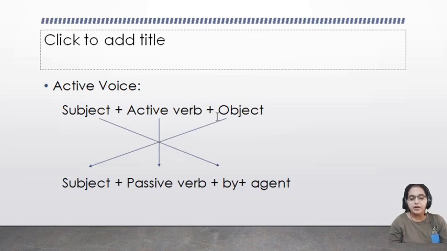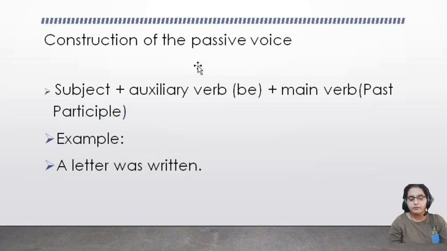Subject plus active verb plus object becomes subject plus passive verb plus by plus agent. By agent will be added in the passive form of the verb. Construction of the passive voice.